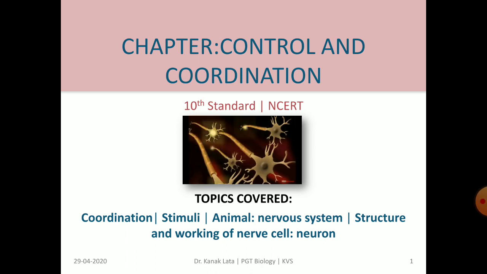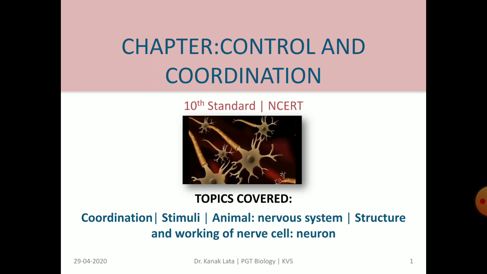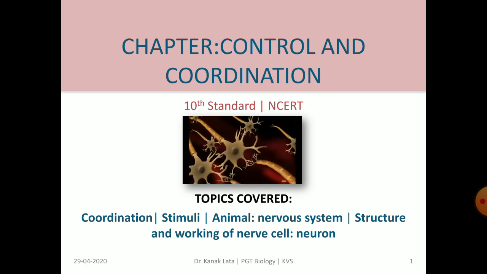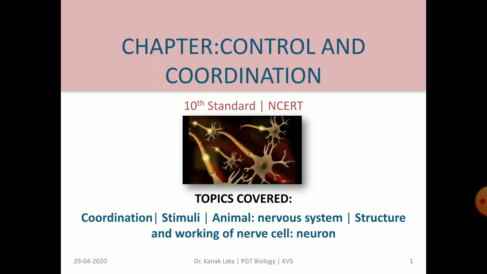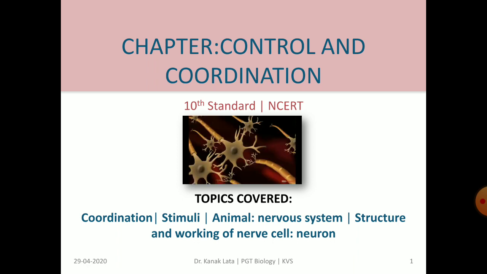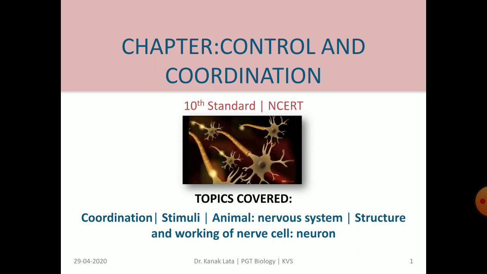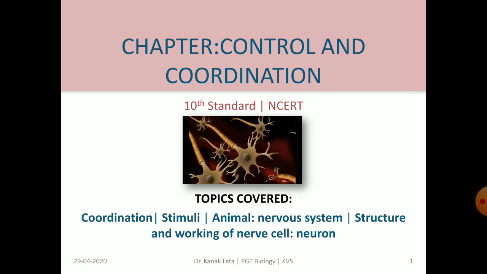In the previous lesson, we looked at life processes involved in the maintenance function in living organisms. Today, in this online session, I am here with you with another lesson, that is control and coordination. Today, we will discuss a few topics: coordination, stimuli, the animal nervous system, and the structure and working of the nerve cell, that is, the neuron.